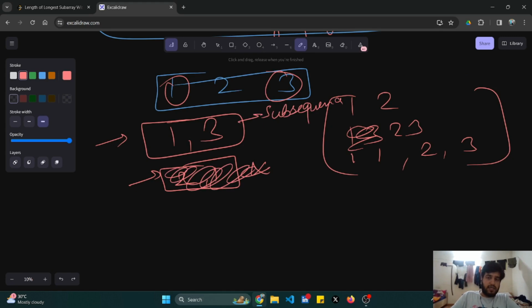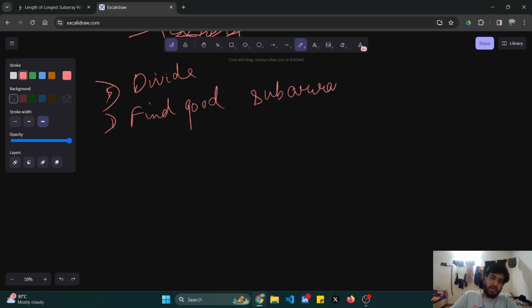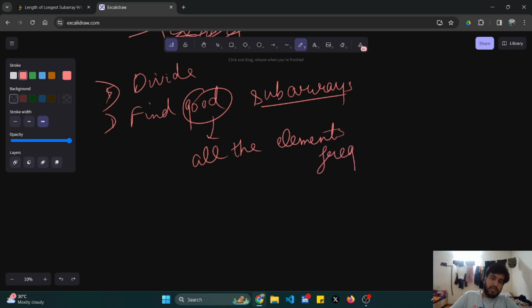So let me jot down the problem statement and divide what the question is trying to say. I'll have to find good subarrays, and my definition of good is that all the elements should exist at most k times. All the elements' frequency should be less than or equal to k. So find the good subarray such that all the elements' frequency is less than or equal to k.